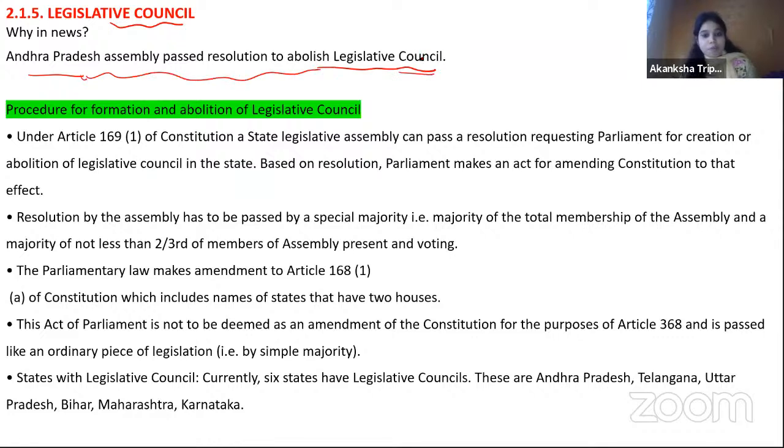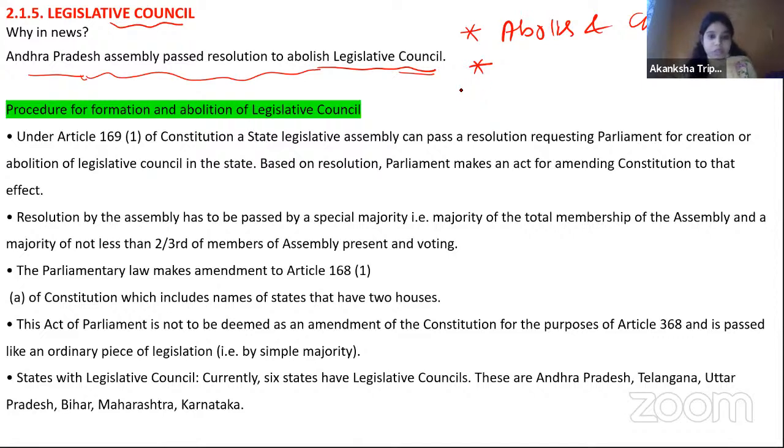Before I proceed further, I would like to tell you what kind of things can be asked in the examination, especially prelims, since we are focusing on the prelims examination. There can be a question related with the abolition and creation of the Legislative Council.